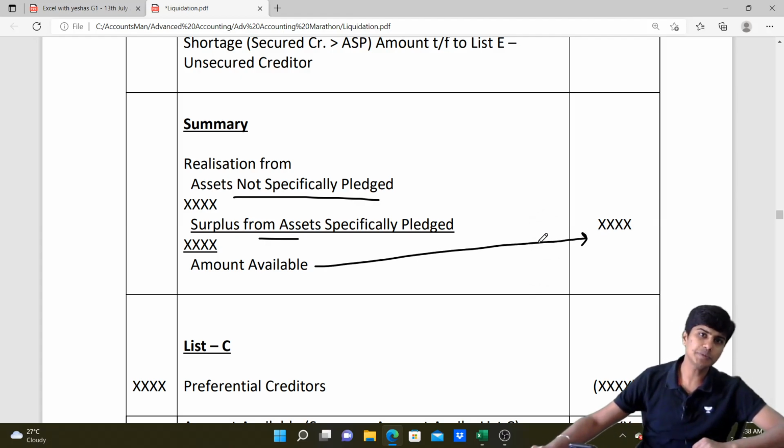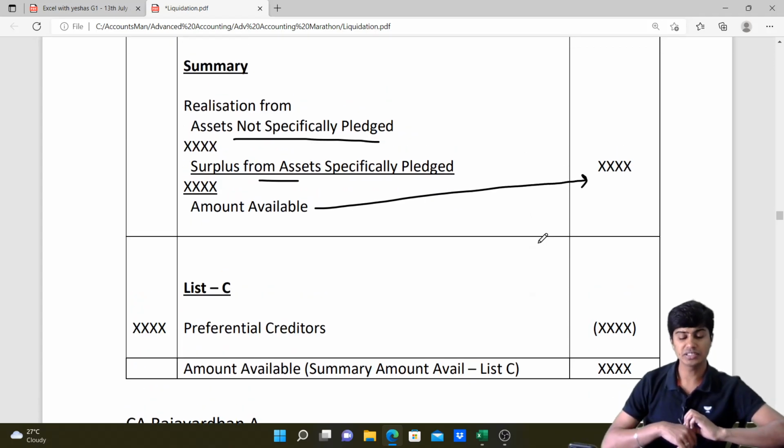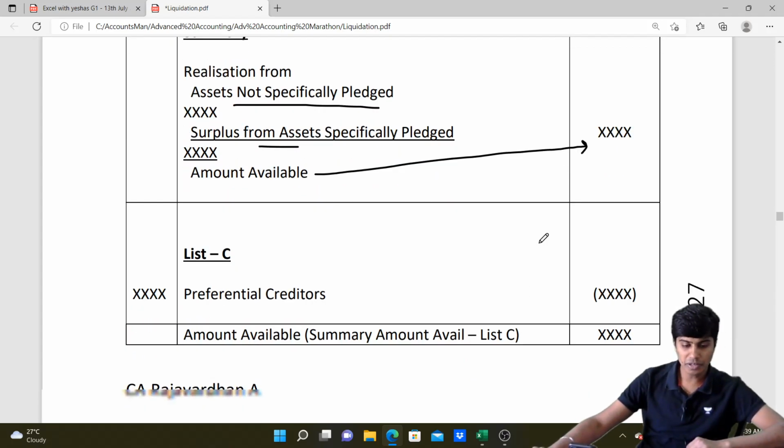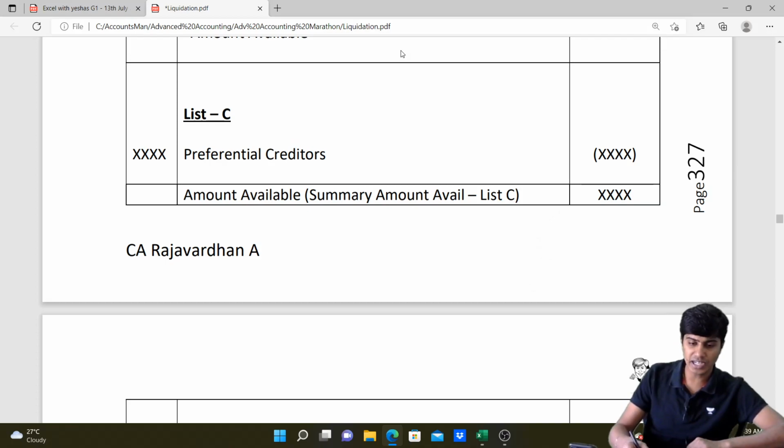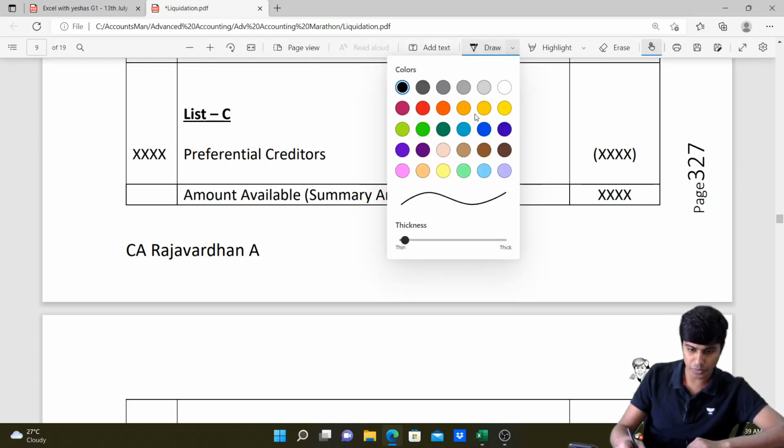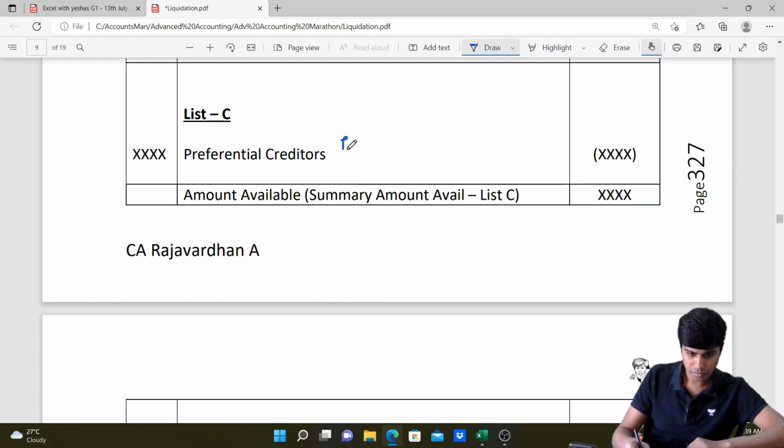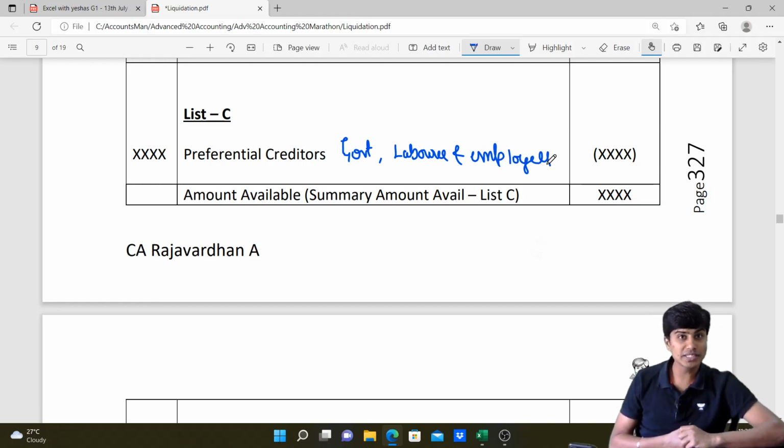Now in the liabilities payment, we'll start with our preferential creditors. The first liability that we'll pay will be preferential creditors. Preferential creditors, as I told you in the previous video, will include government for tax dues within the last 12 months or any other dues, and then laborers and employees to the extent money is due for a period of 4 months in the last 12 months.